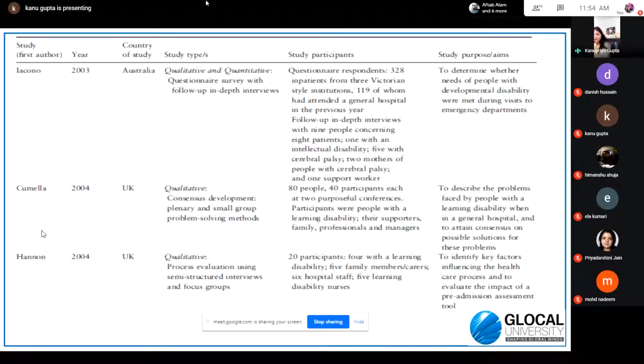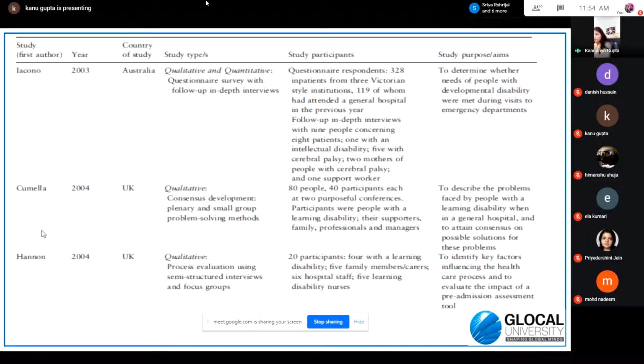Then you write the methodology, what type of methodology was chosen, whether it was a qualitative study or a quantitative study, whether they used some questionnaire or did semi-structured in-depth interviews with the people. If it was a qualitative study, whether they did content analysis or thematic analysis.